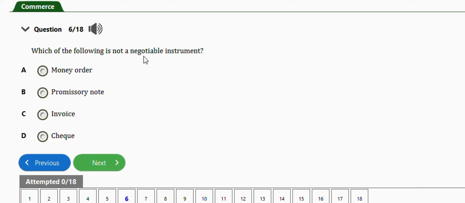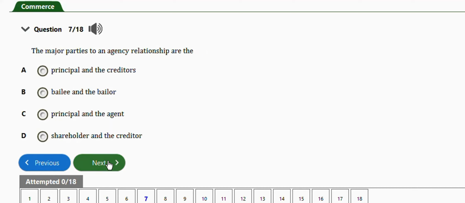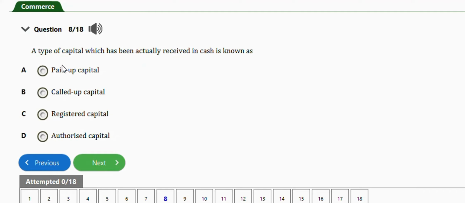Okay, next question. Which of the following is not a negotiable instrument? It is invoice. Option C. Next question. The major parties to an agency relationship are the principal and the creditor, the bailee and the bailor, principal and the agent, shareholder and the creditor. The right answer is option C, principal and the agent. Next question is this one. It says a type of capital which has been actually received in cash is known as paid up capital. Option A.